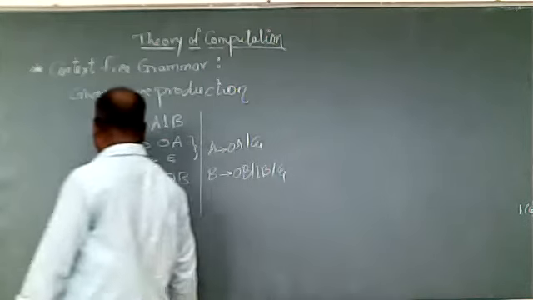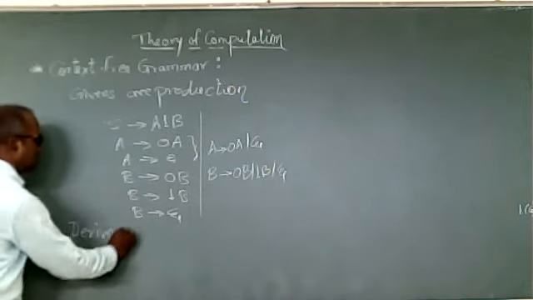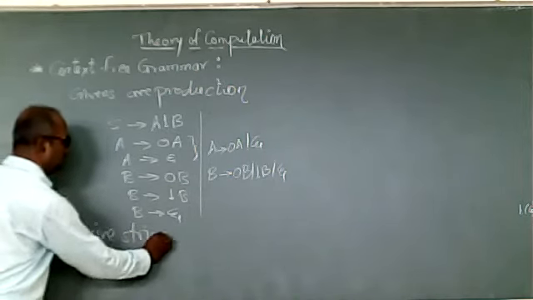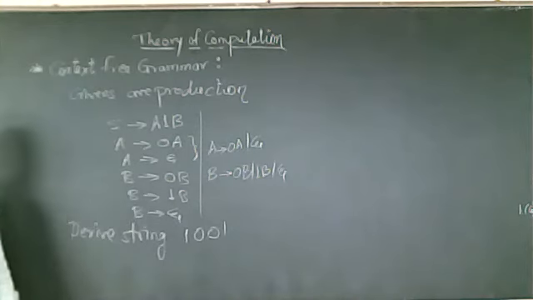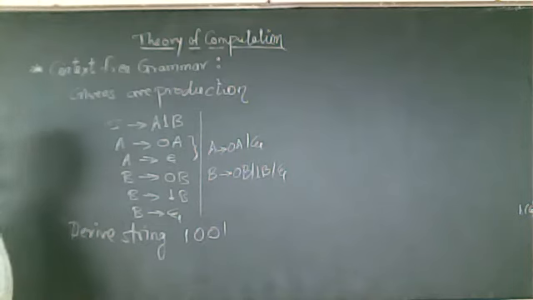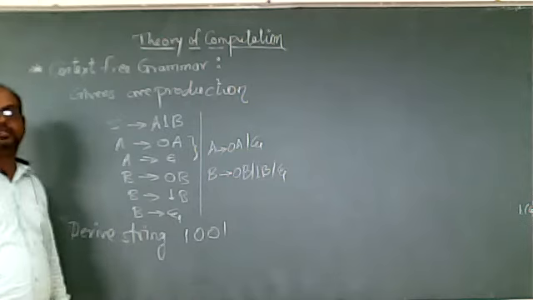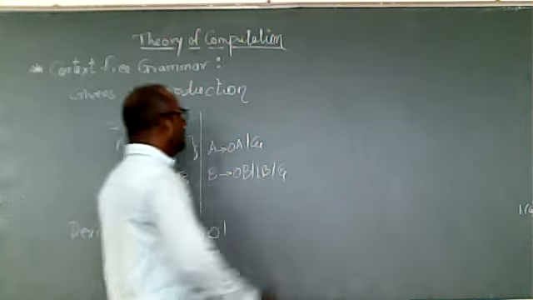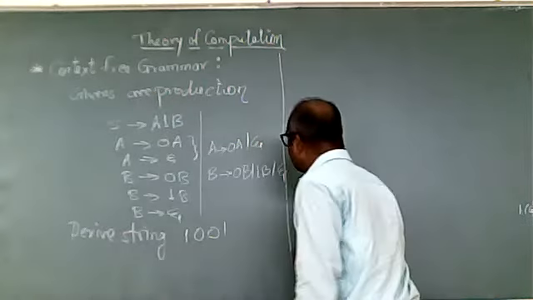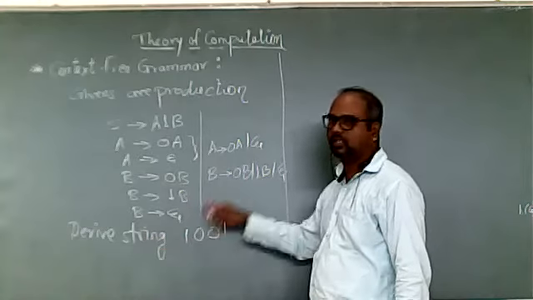Now the question is: derive the string 1001. This string 1001 I have to derive with the help of these productions. This is my problem statement. Now how to solve this? What is our job? To derive the string 1001 with the help of these productions.